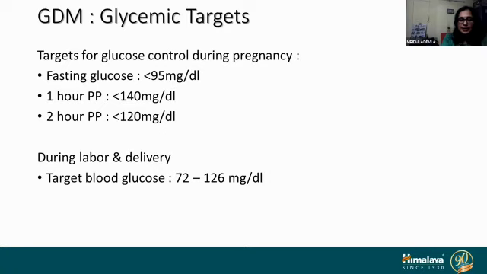And during labor and delivery, we should achieve a target blood glucose of 72 to 126 milligram per deciliter. At the same time, we should avoid hypoglycemia. Sugar levels less than 70 milligram per deciliter at any point of time is hypoglycemia. The patients as well as the attenders should be educated regarding this.